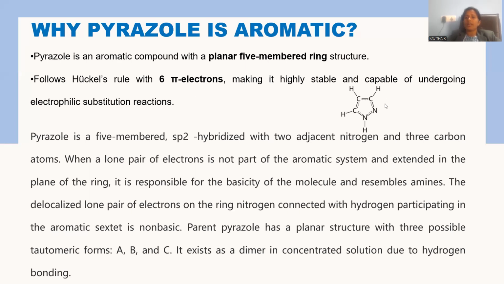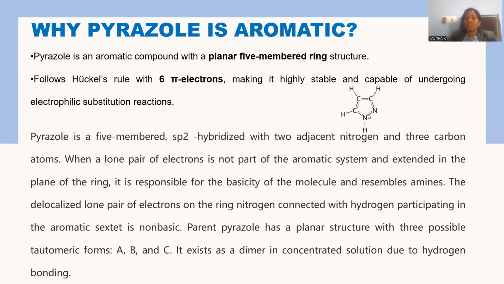And next, all the atoms included in the ring are sp2 hybridized. This is also an important characteristic, right? Even nitrogens and carbon take part in sp2 hybridization only. And the lone pair on nitrogen number one takes part in the aromatic delocalization. On the other nitrogen, the lone pair electrons at position number 2 do not take part in delocalization, right?